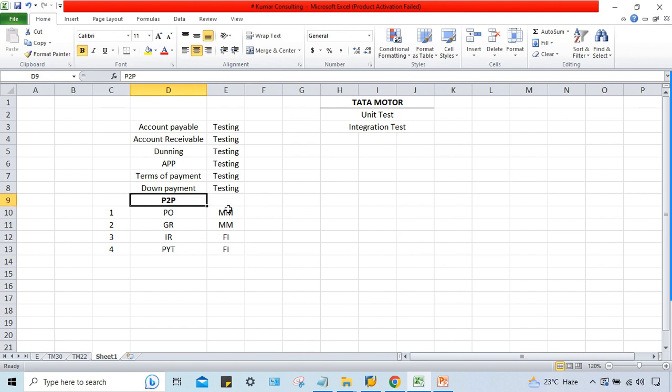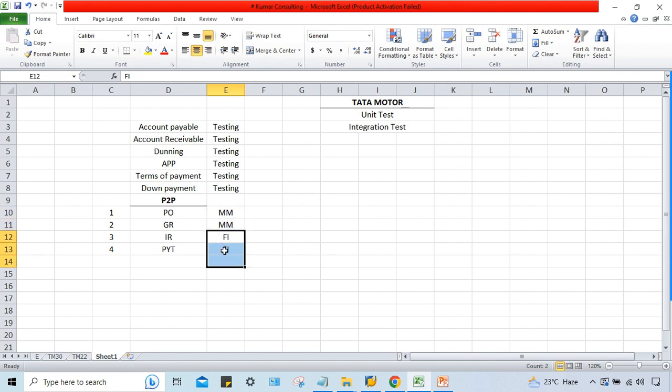So look at here, one single process with four steps. Two steps will be configured by MM, and the remaining two steps will be done by FI. So in this single process, there will be involvement of two consultants, right? So it has integration. We have dependency on the MM consultant and vice versa.